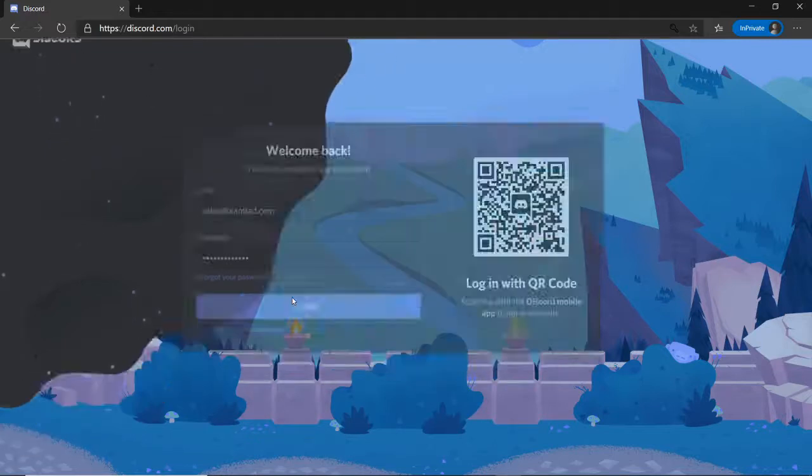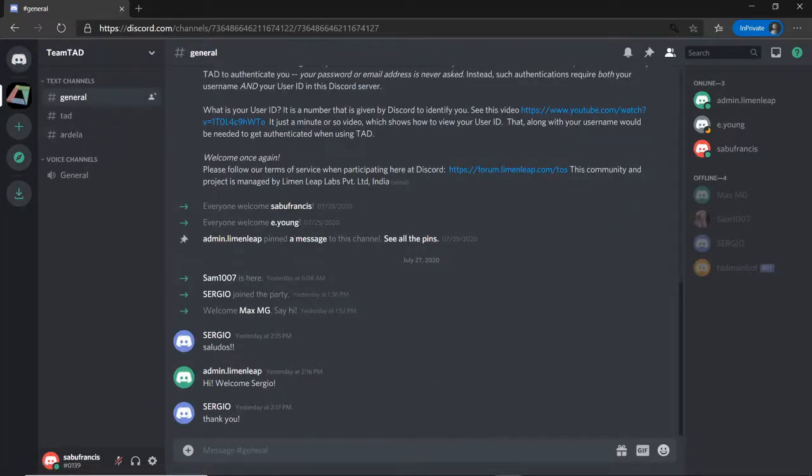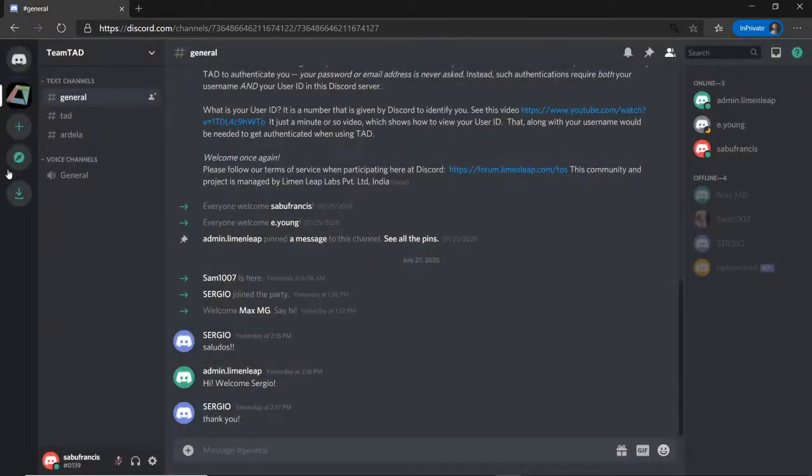So now I'm in this Discord community, and these are the servers I've joined, or the communities I've joined. So this one is for teamTAD. I can use this plus sign and I can either create a new server, basically a new community, or join somebody else, or you can explore several public servers.